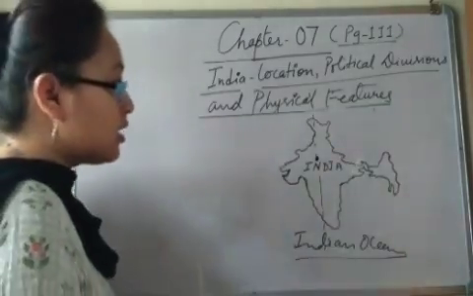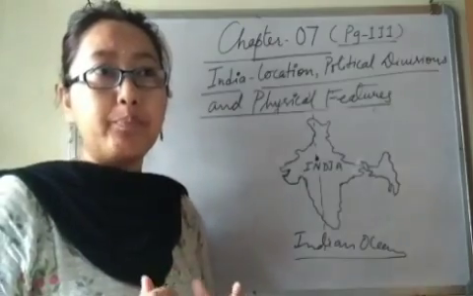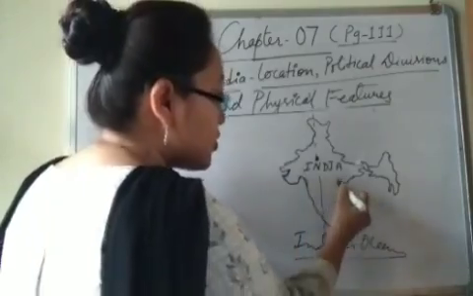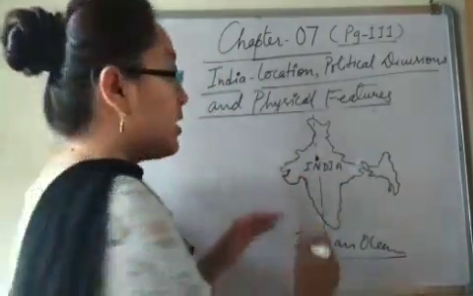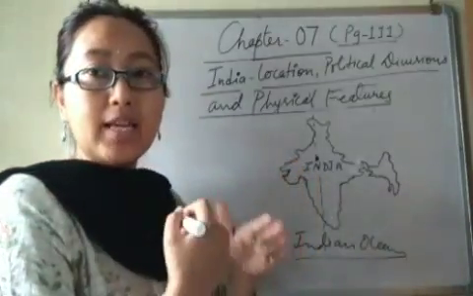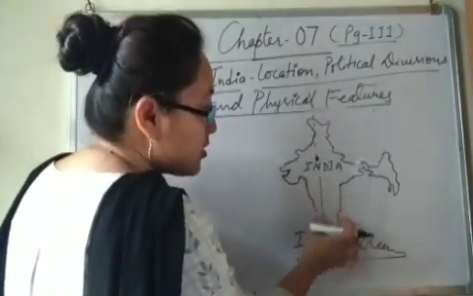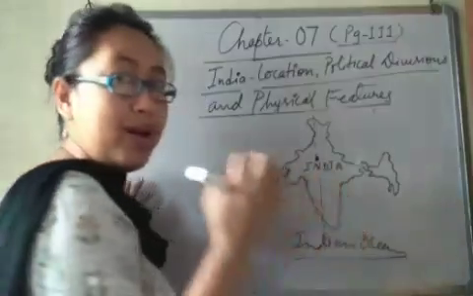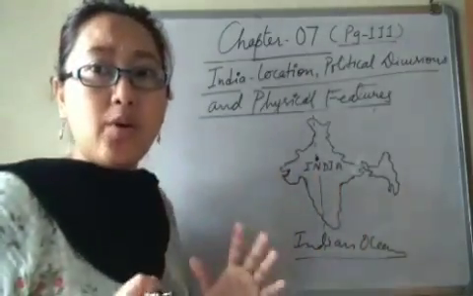Now let's have a look. As we all know, India is a peninsular country. Peninsular country means it's a land which is bounded by water from three sides and by land on one side, right? So India is a peninsula because this tip of India, South India, is bounded by three large water bodies.